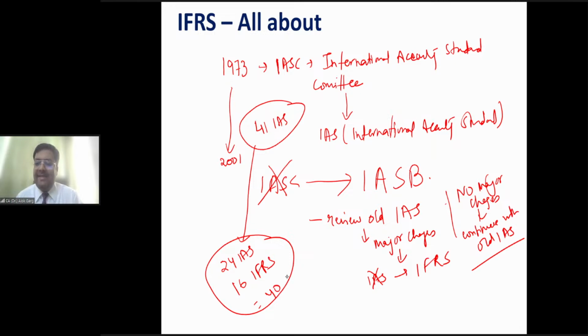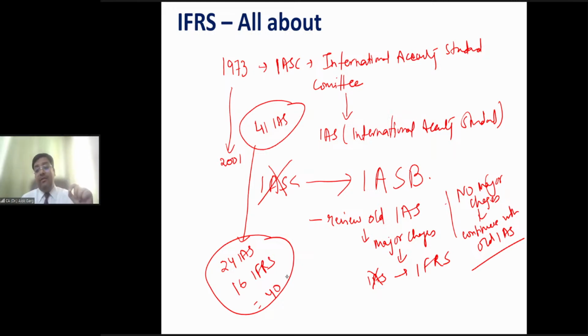For example, do you know AS 16? Are you aware of accounting standard 16? It's the borrowing cost standard, right? When this borrowing cost standard came, borrowing cost was required to be capitalized on a qualifying asset. And what is the definition of a qualifying asset? Qualifying assets are those assets which take a substantial period of time to get ready for use or sale. Now, when AS 16 came, the substantial period of time was not defined, right?